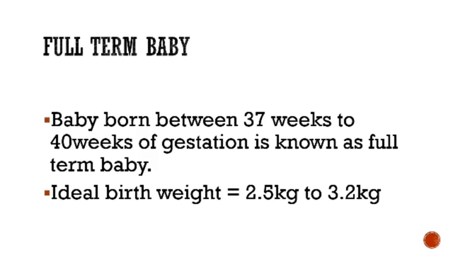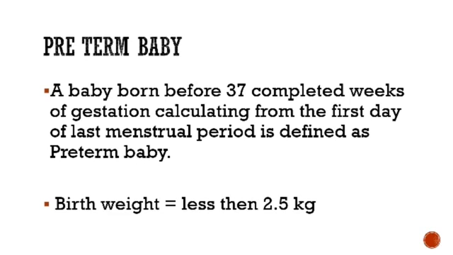If all these ranges are normal and baby is respiring normally, then you can go for routine care, providing warmth and advising breastfeeding. So the baby is ideal, fit and fine, if all these ranges are in normal range. So you can go for routine care with mother for the baby. Next, what is preterm baby?